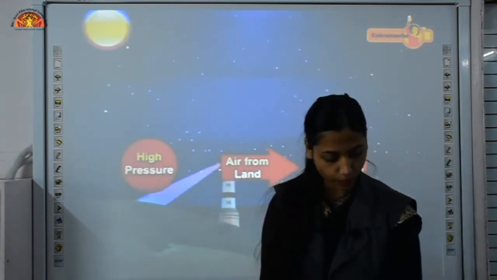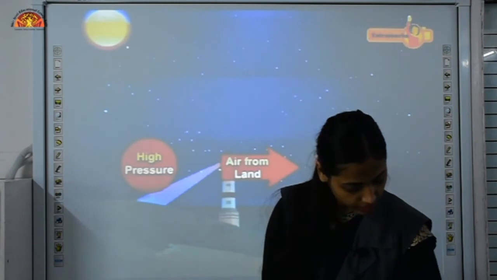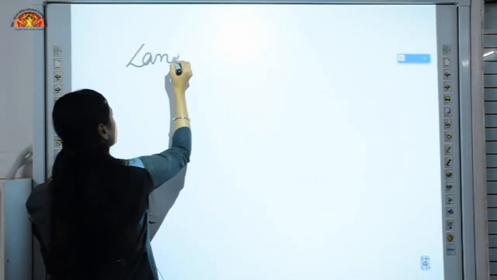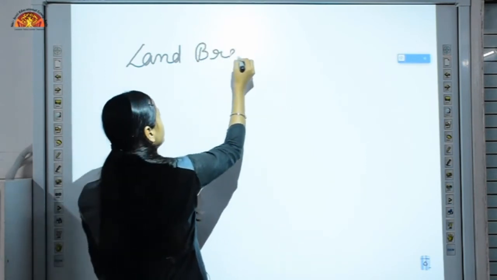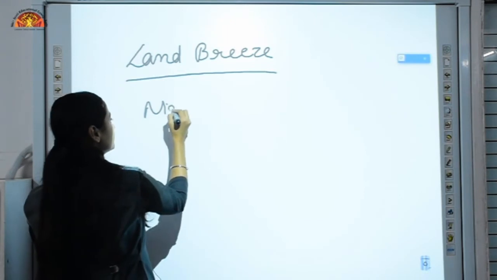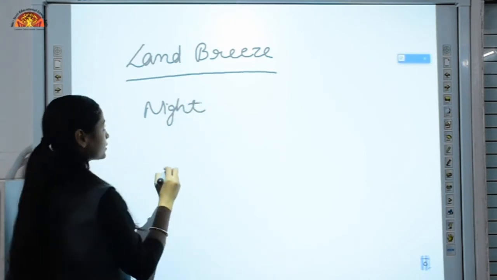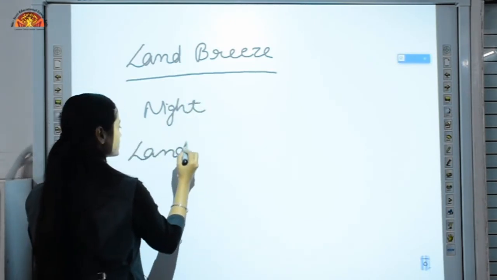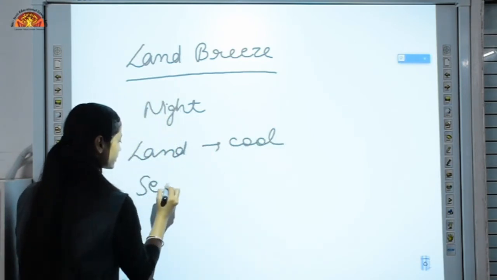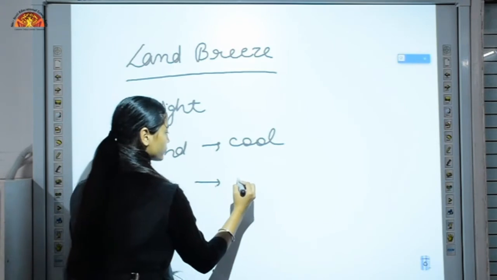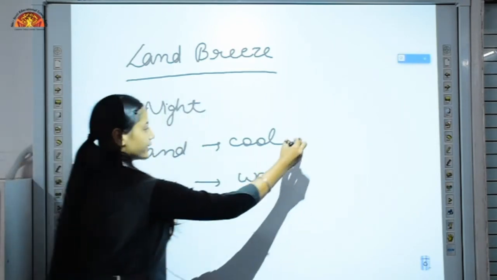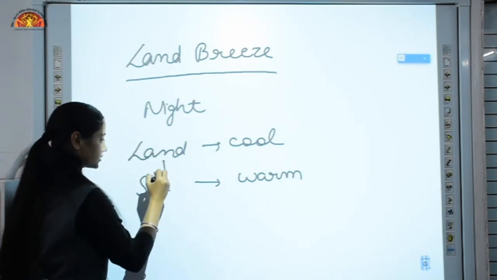Is this topic, land breeze and sea breeze, clear? Let's summarize here on the board. Land breeze happens during night because land becomes cool faster, and as compared to land the sea is warm. So the movement of air is from land to sea.